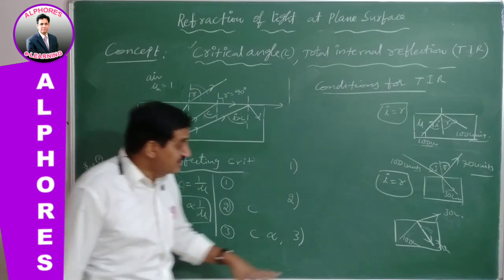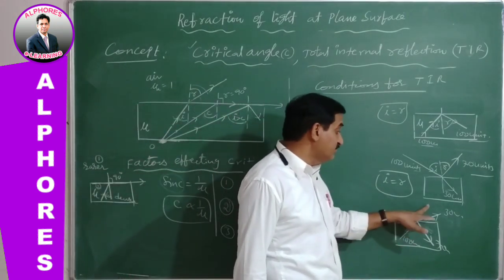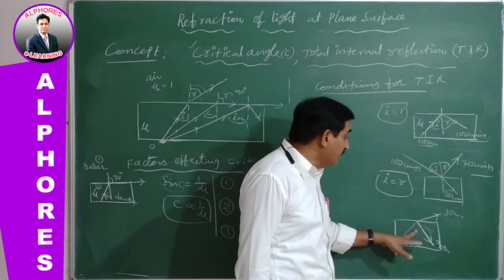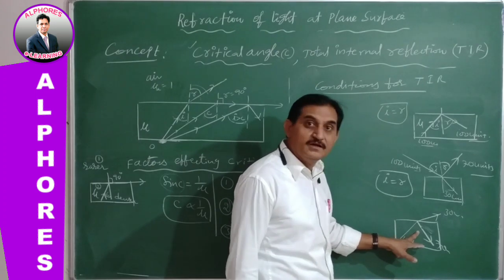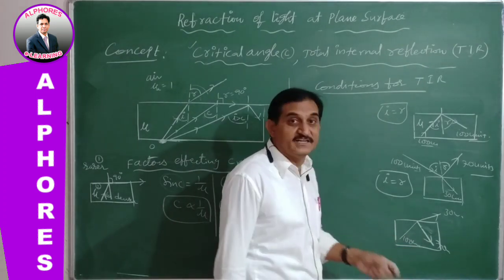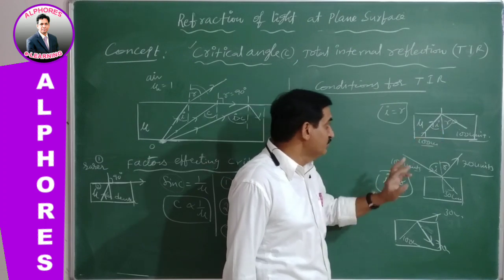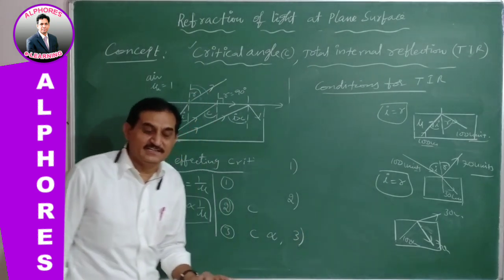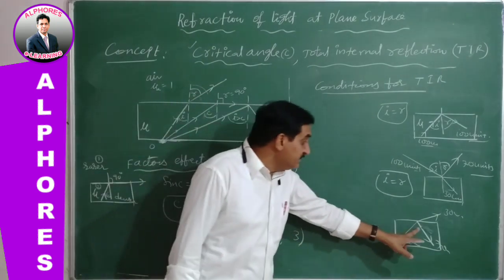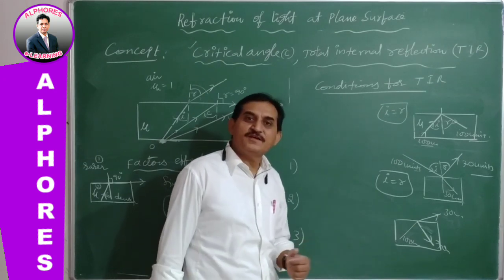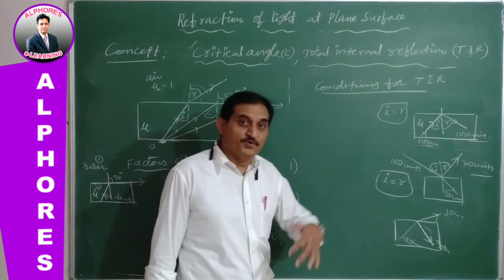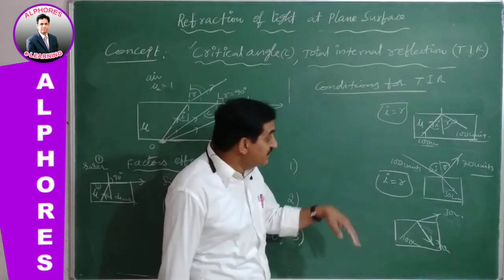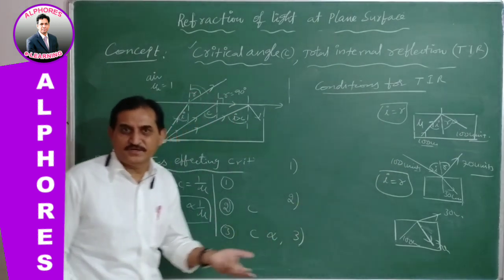So don't think, sir, here the light is traveling from denser into rarer, so why don't we get total internal reflection? Total internal reflection will also happen here, but under particular circumstances, that is, when the angle of incidence is equal to or greater than the critical angle. Only then does TIR take place. Until then, it gives ordinary reflection. Before reaching that, it gives ordinary reflection, and once it reaches, it gives TIR. That is a different issue.